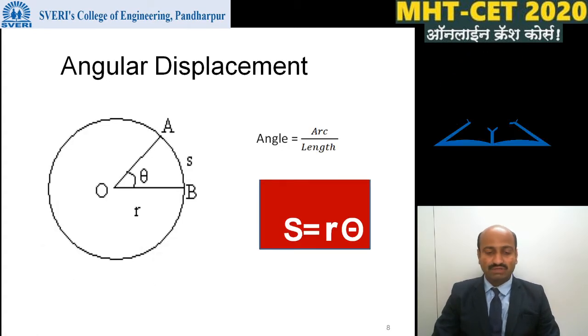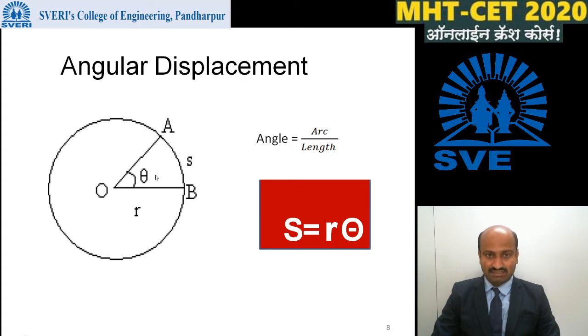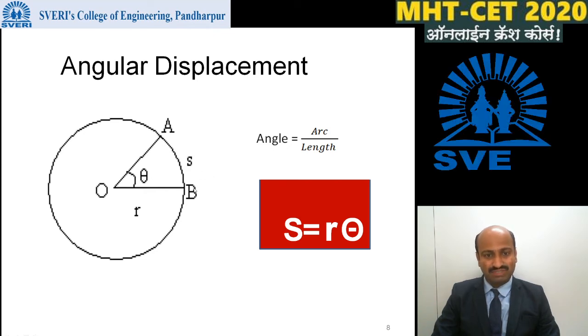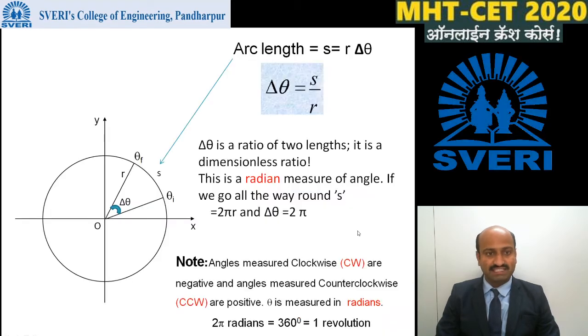Then what is the value of angular displacement? To find the angular displacement, we have to use this formula. Angle is nothing but arc divided by length. Here length AB is known as the arc. Therefore theta is equal to arc, which is S, divided by length, which is R, the radius vector. Here OB and OA are the radius vectors. Therefore angle theta is equal to S divided by R, and this angle theta is known as the angular displacement. That is, S is equal to R theta.